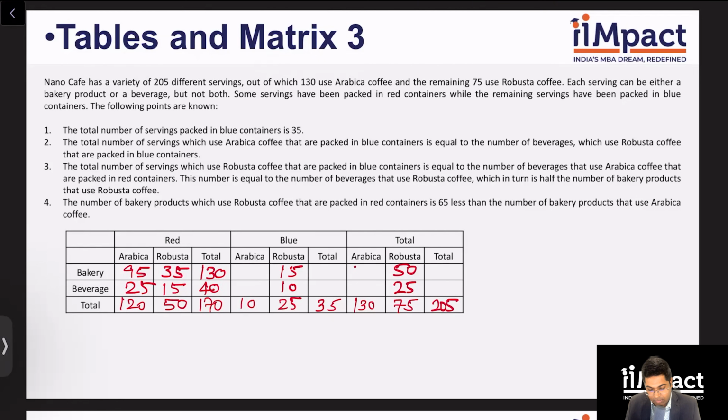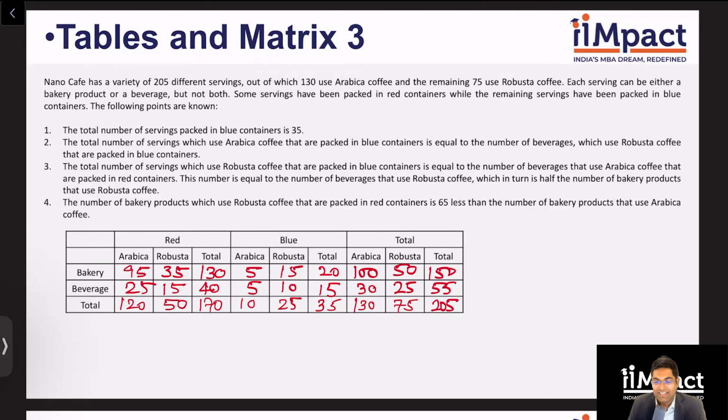So this is 100 as a total, and that's it. This becomes 30, this becomes 55, this becomes 150, right? And I have red as 130 total, and overall total of bakery is 150. So this becomes 20, this becomes 5, this becomes 5, and this becomes 15.